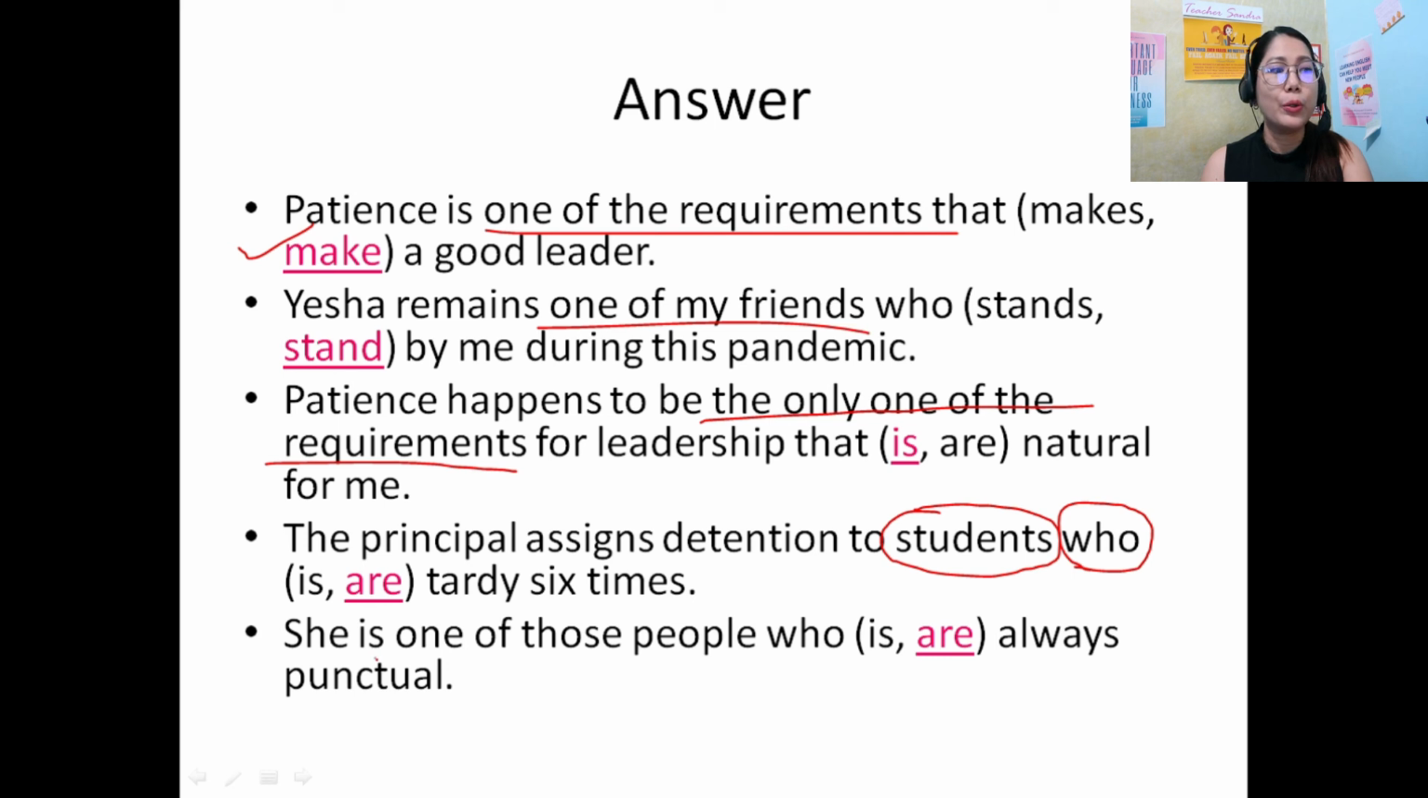She's one of those people who are always punctual. One of those people, so still plural. So there are people who are punctual, and she is one of them. So we have to use the plural.